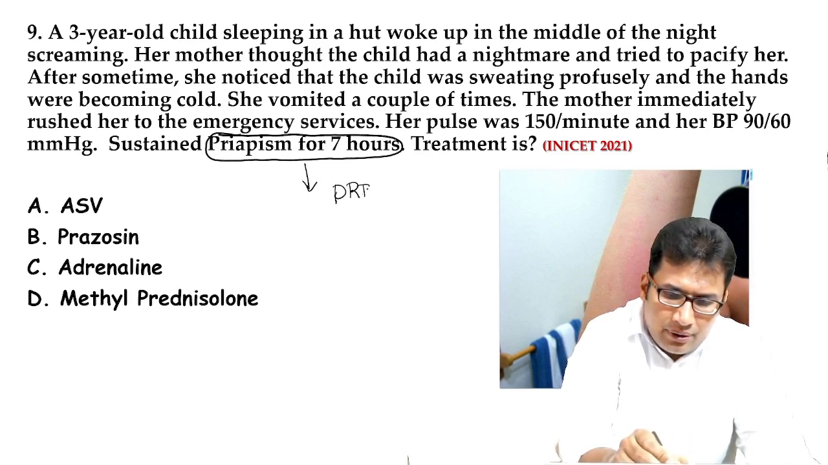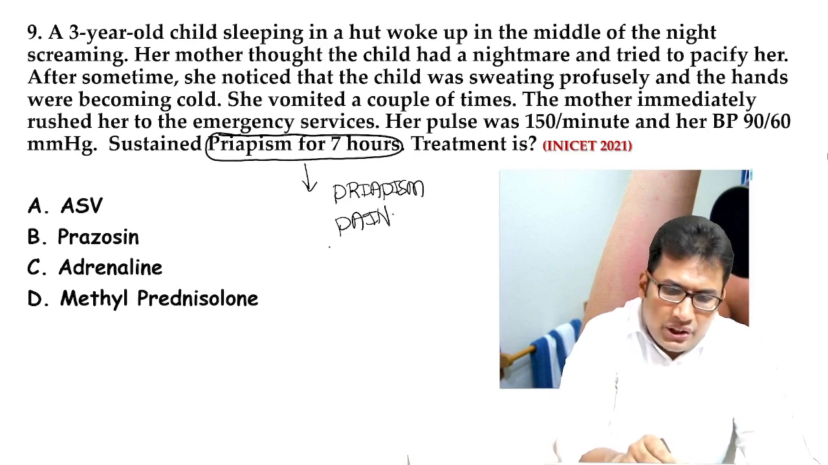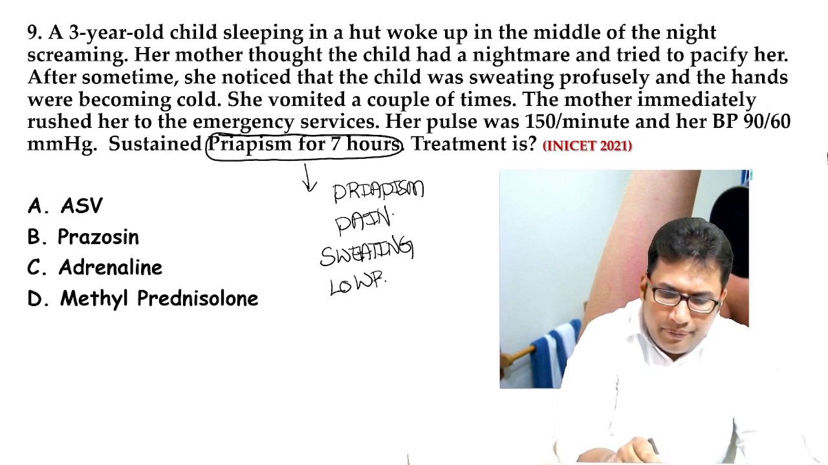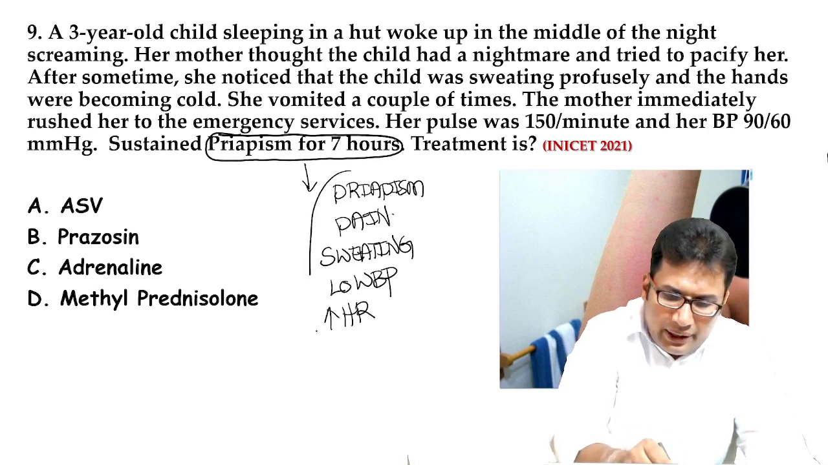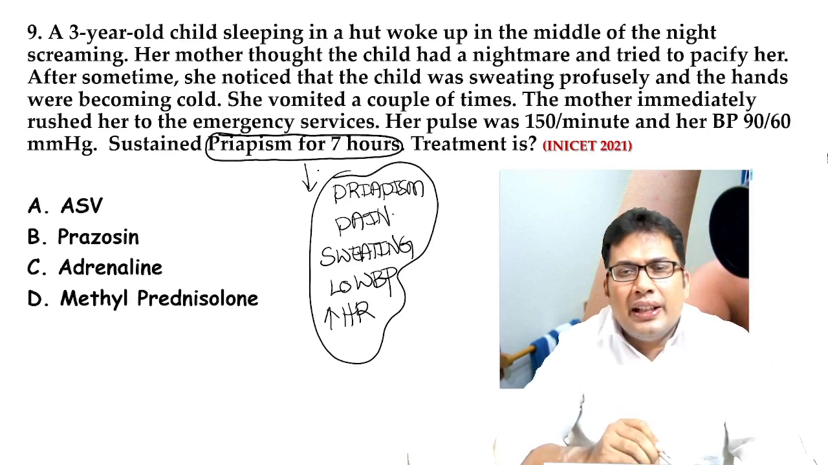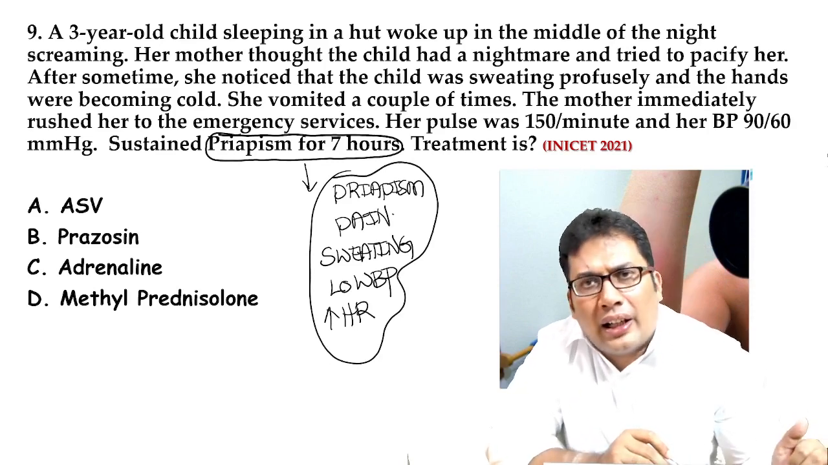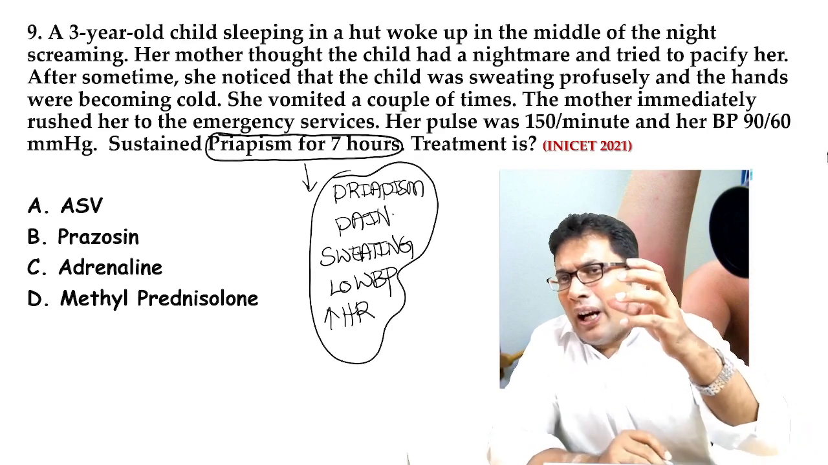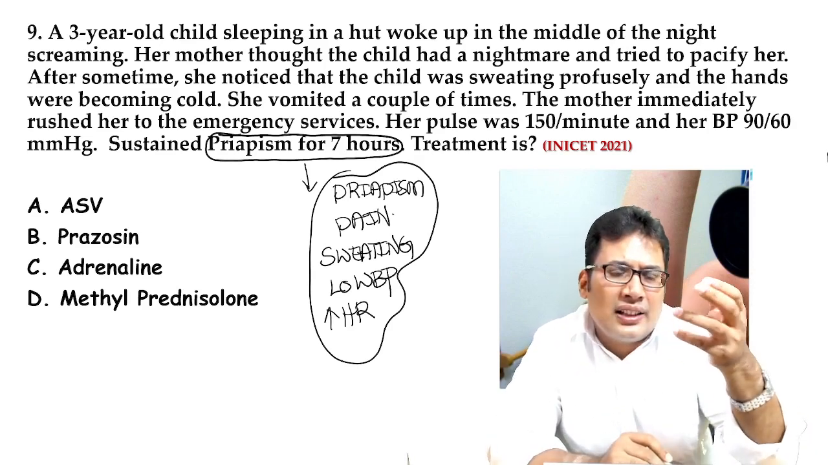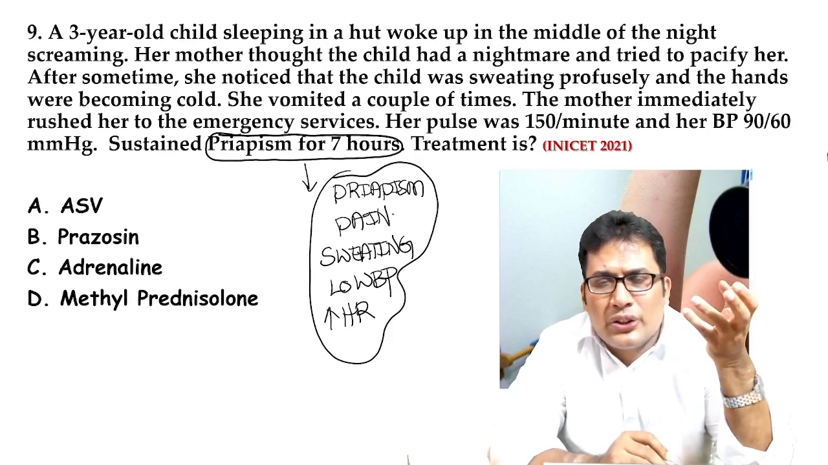Priapism, pain, and you can see the sweating. You can see the low BP and the increased heart rate. All this goes in favor of the release of catecholamines from the adrenal gland because of scorpion venom. The scorpion venom acts on the adrenal gland and causes release of catecholamines. All this leads to these signs.